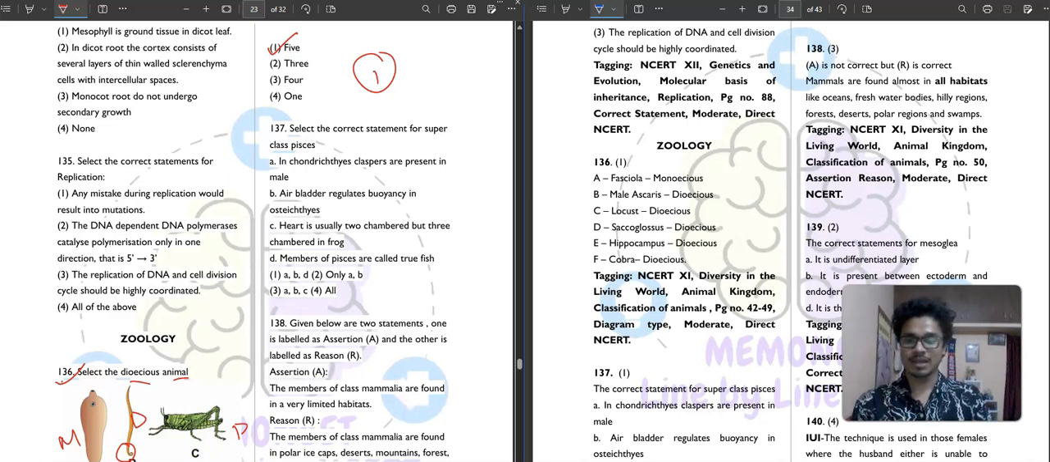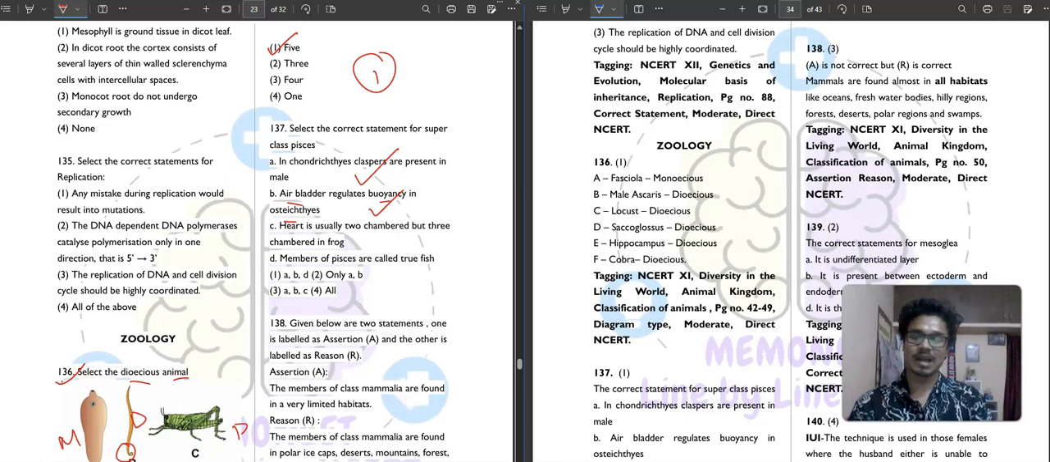Then question number 137. It is saying to select the correct statement for superclass Pisces. In Chondrichthyes, claspers are present in male. Okay, that is a correct statement. And air bladder regulates buoyancy in Osteichthyes. Yeah, air bladder is present in Osteichthyes, and what is the function of air bladder? It regulates the buoyancy so that the fish doesn't sink. That's the actual thing. Okay, this is the correct statement.